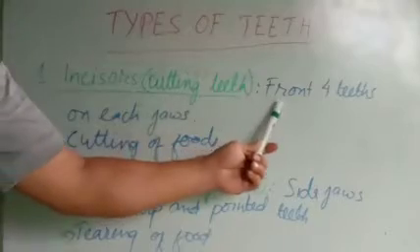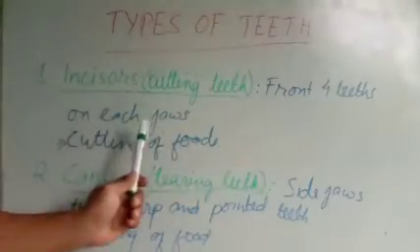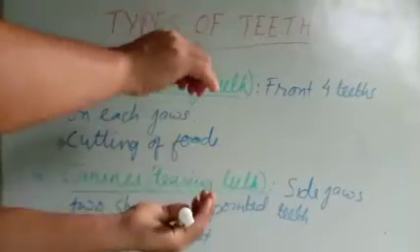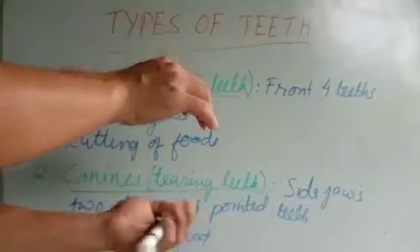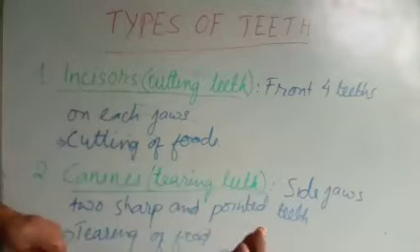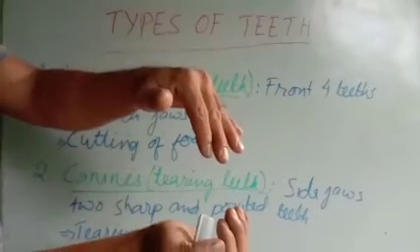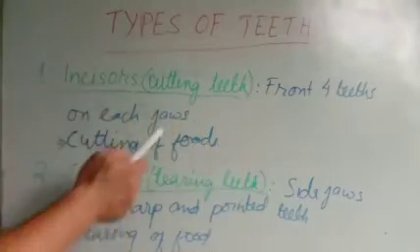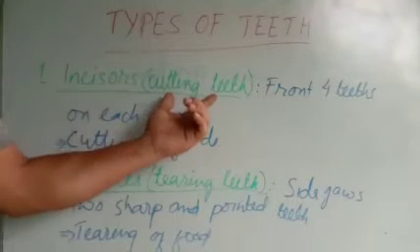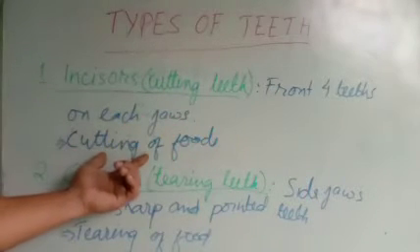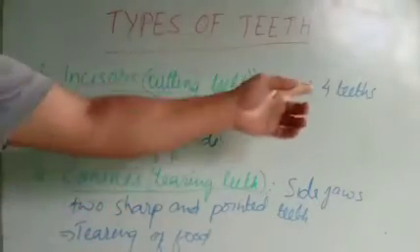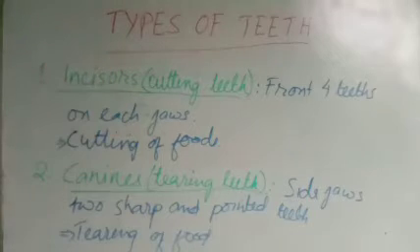On the front there are four teeth on each jaw, that is lower jaw and upper jaw, both of them have four each. The use of the incisor is, as the name suggests, cutting teeth, it is used for cutting of food. Whenever we eat food, these four teeth, the incisors, help us to cut food.